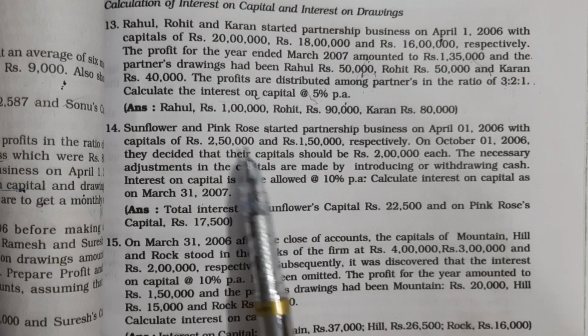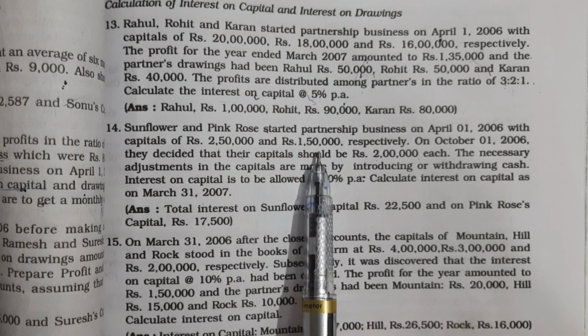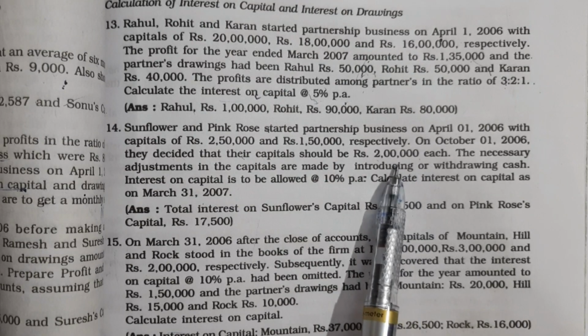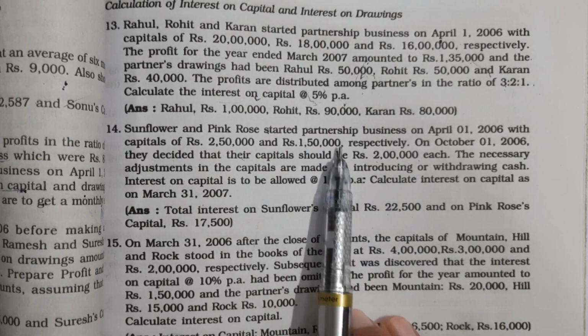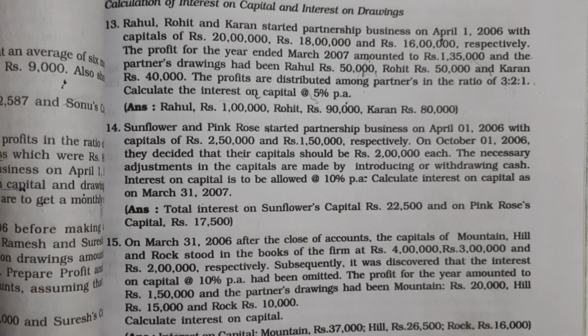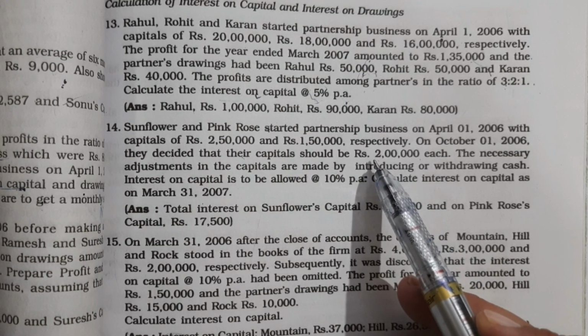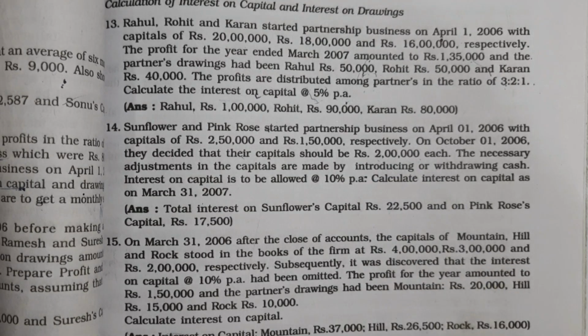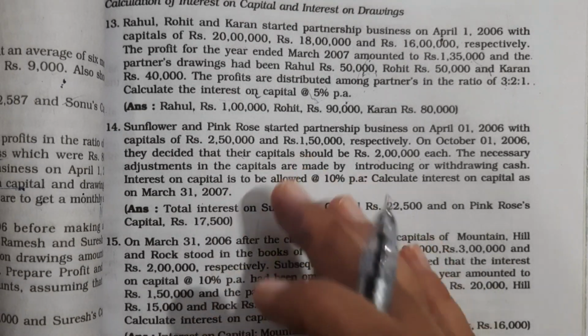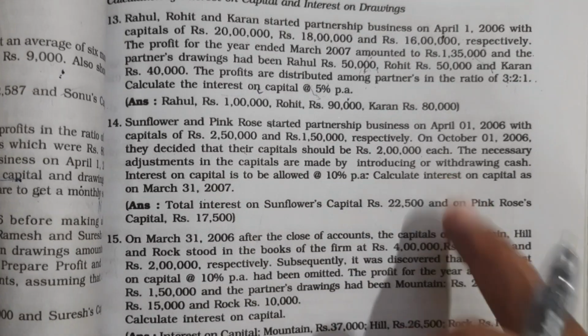Whereas Pink Rose is having less capital, lesser than 2 lakh rupees. She's having 1,50,000 rupees capital, right? So she will again bring 50,000 rupees as additional capital into the firm and make her balance of capital up to rupees 2 lakh. Now how to find out interest on this type of question? So we'll do this one now.